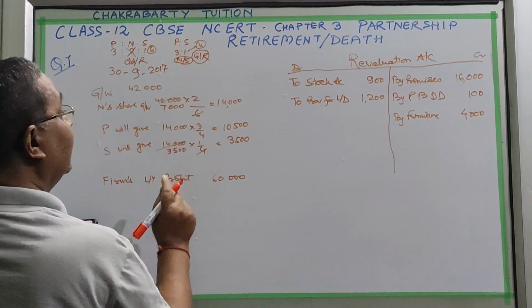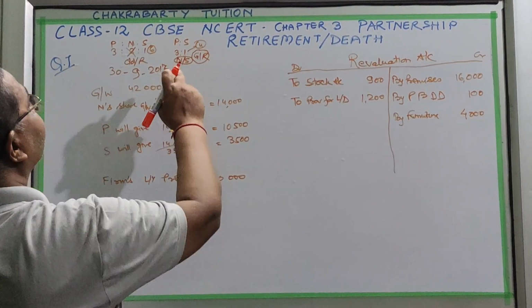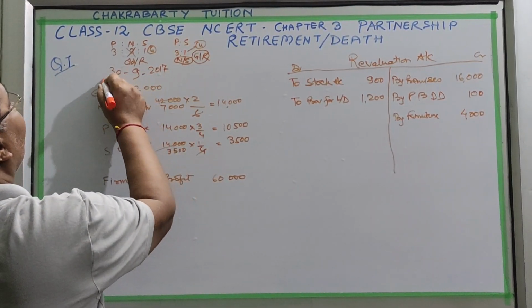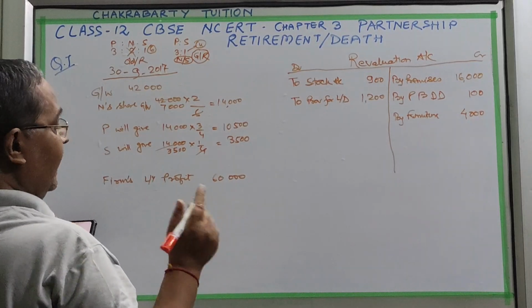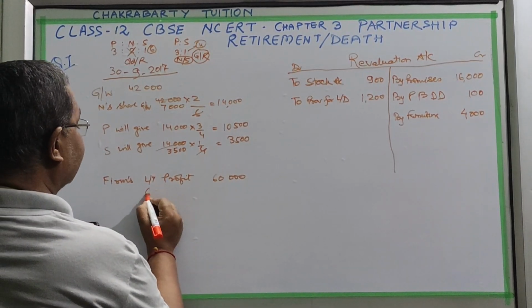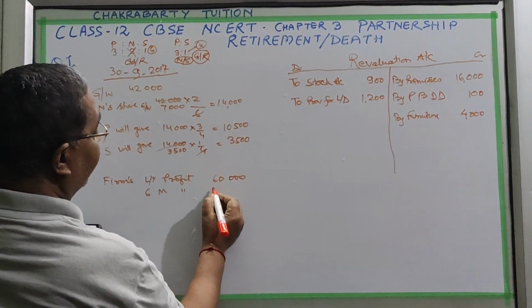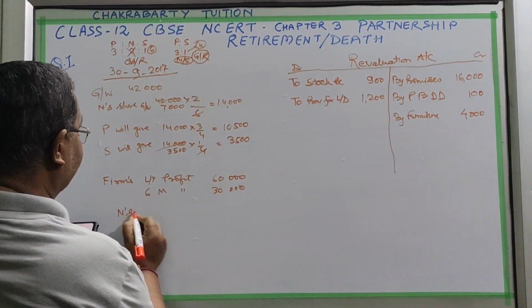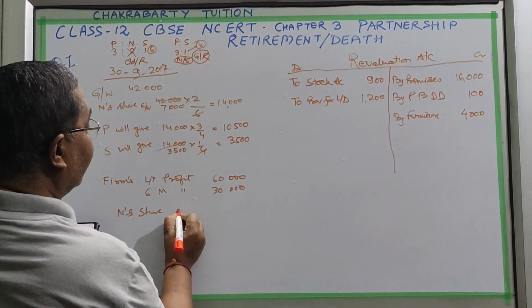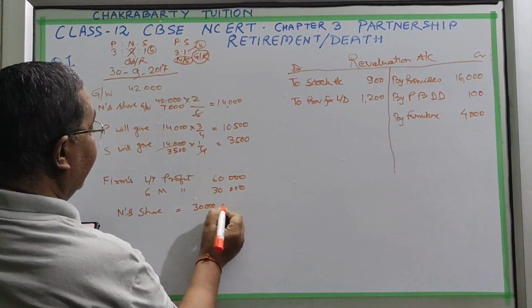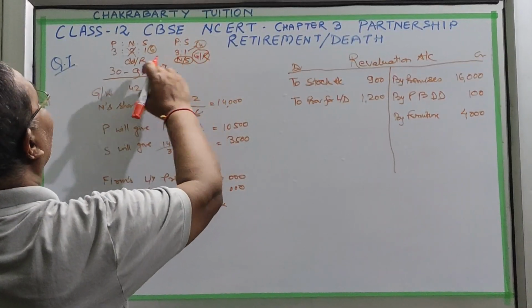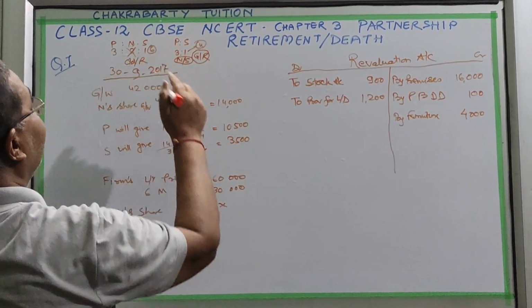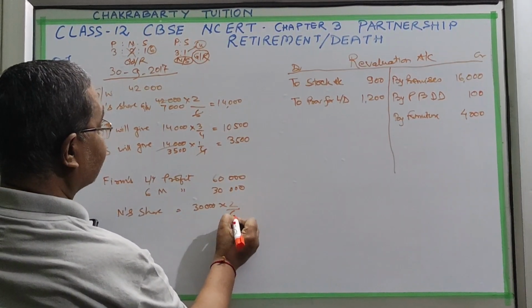He is retiring on 30th September, which means after 6 months. So 6 months' profit will be 30,000. Out of this, Naresh's share will be 30,000 into his old share, 2 by 6.